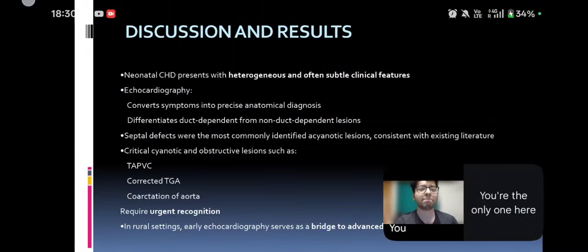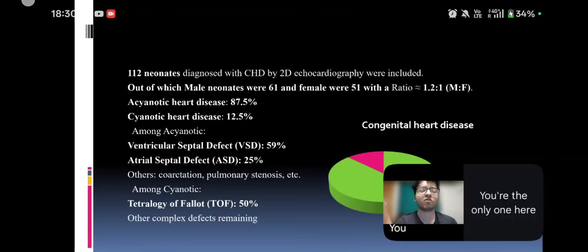Out of 112 neonates diagnosed with CHD on 2D echocardiography who were included, male neonates were 61 and female were 51, showing a male to female ratio of 1.2:1. Acyanotic heart disease was 87.5%, while cyanotic heart disease was 12.5%, with the majority of acyanotic heart disease being ventricular septal defect, while 50% of the cyanotic heart disease patients had tetralogy of Fallot.